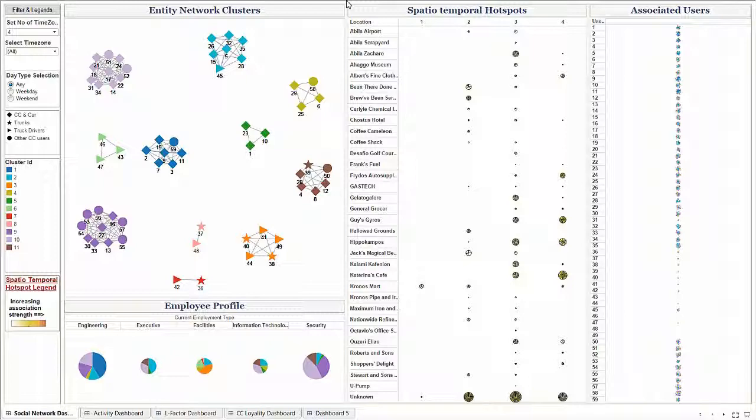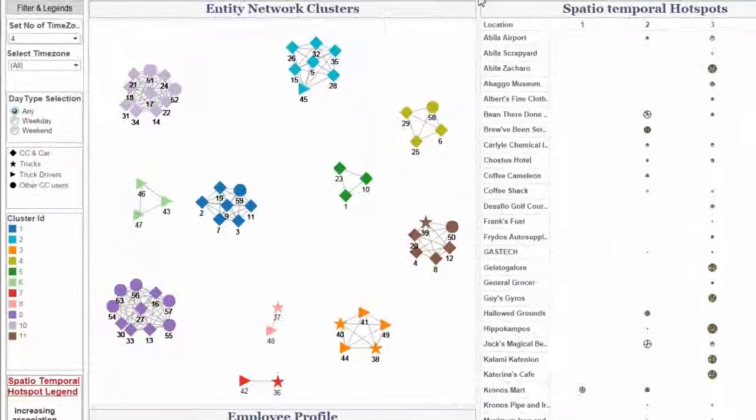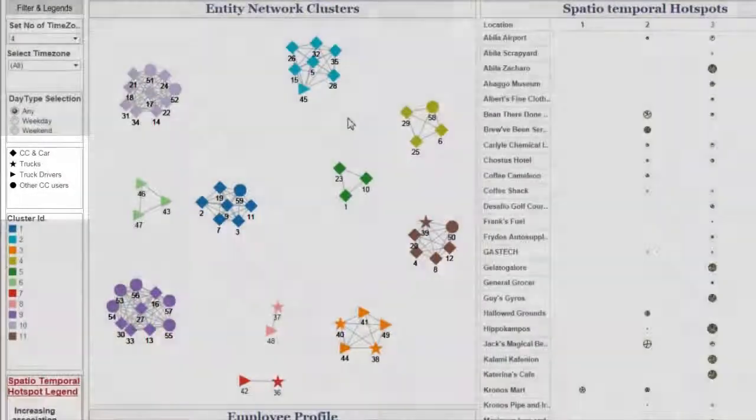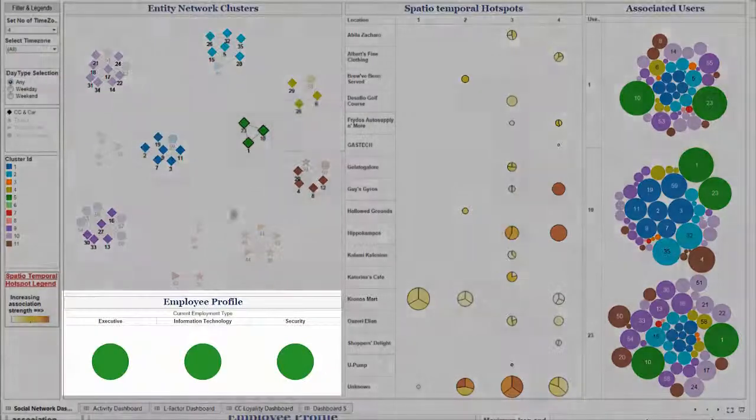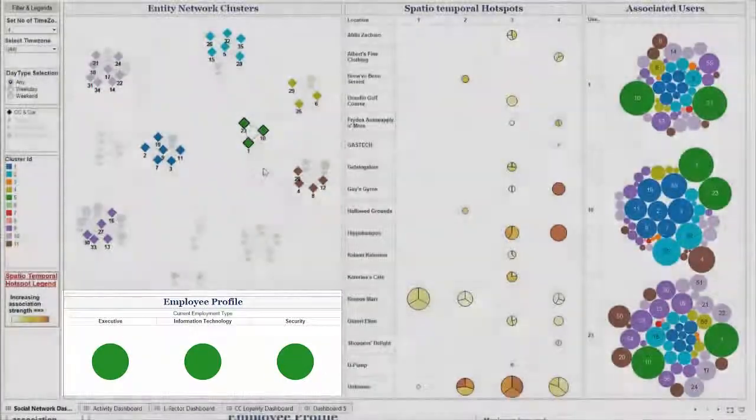We have built the following dashboards to visually mine unusual patterns. This window shows entity network clusters. Entity types are distinguished using different icons. Once the cluster is selected, profiles of entities belonging to the cluster are displayed in the bottom tab.